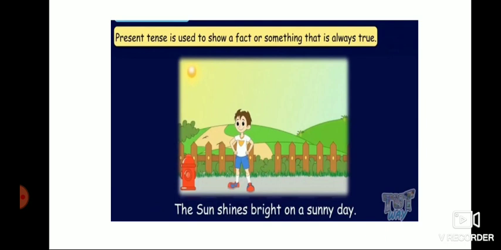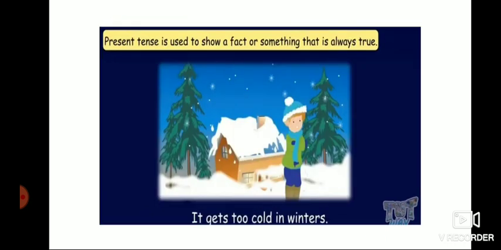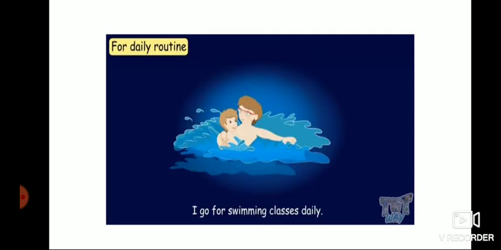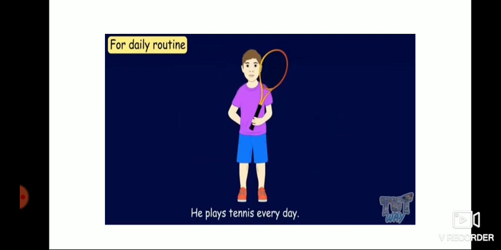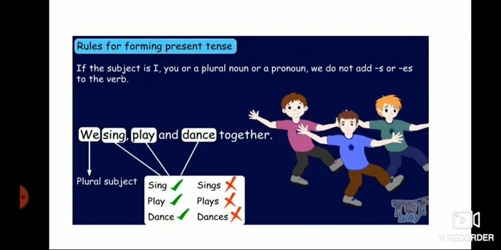The sun shines bright on a sunny day. Here shines is the verb; sun is singular, so we are adding s with the verb. It gets too cold in winters. Gets is the verb. For daily routine work: I go for swimming classes daily. Here it is I, so we are writing only the verb. If you are doing it daily, you have to use present tense. He plays tennis every day. Plays: he is singular, so you have to add s or es with the verb. So, he plays.